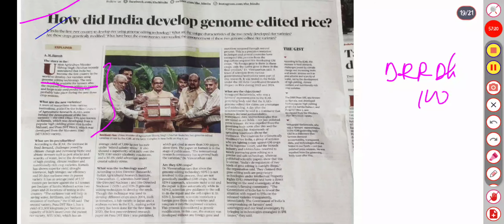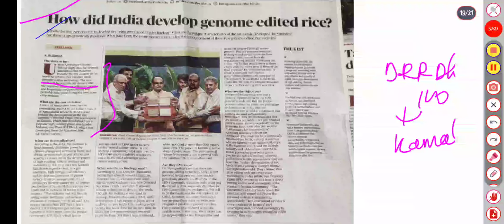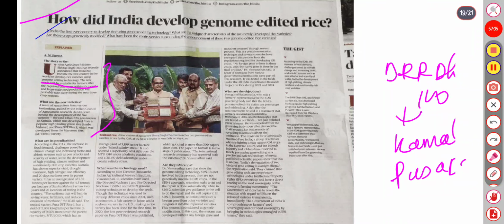It is also known as Kamala. It's Kamala and DST1. Kamala is from the popular high-yielding paddy rice Samba Mahsuri, and Pusa DST1 rice was developed from the MTU 1010 variety. So what are the peculiarities here, like tolerance to biotic and abiotic stresses, pest attacks, and scarcity of water.